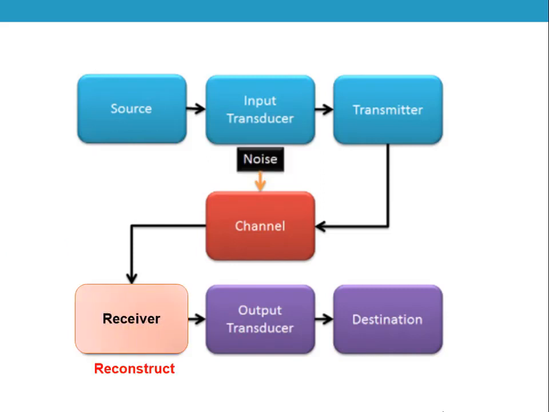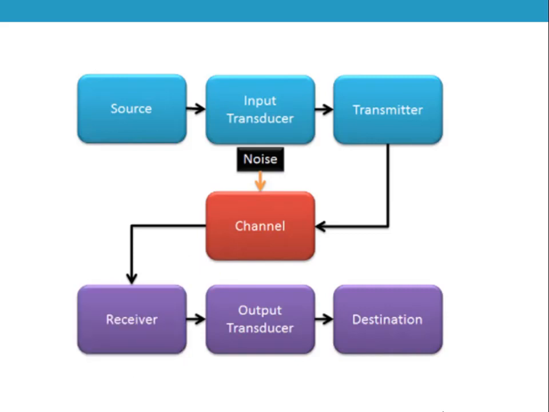The next block is called the receiver. This is also a very important element in the communication system. The function of the receiver is to receive the transmitted signal and reconstruct the original signal. But here you can observe that the original signal reconstructed by the receiver is still in electrical form, so it is necessary to forward it to another unit, called the output transducer.